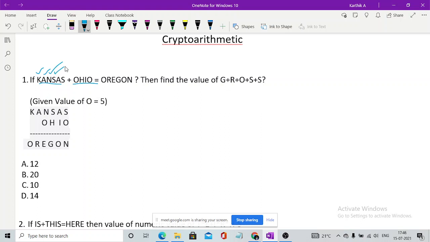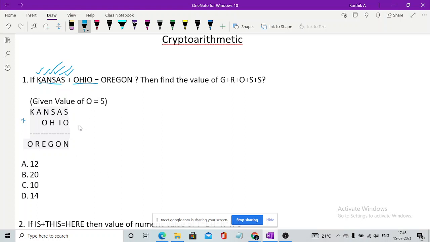So these are a 6-digit number plus a 4-digit number. This is why you write the 6-digit number first and add it with the 4-digit number, because they have given it in the addition form. So you'll get a 6-digit number. Sometimes they will give you the value of one letter, or else there might be chances you won't get it as well. Here they have given you the value of O as 5.